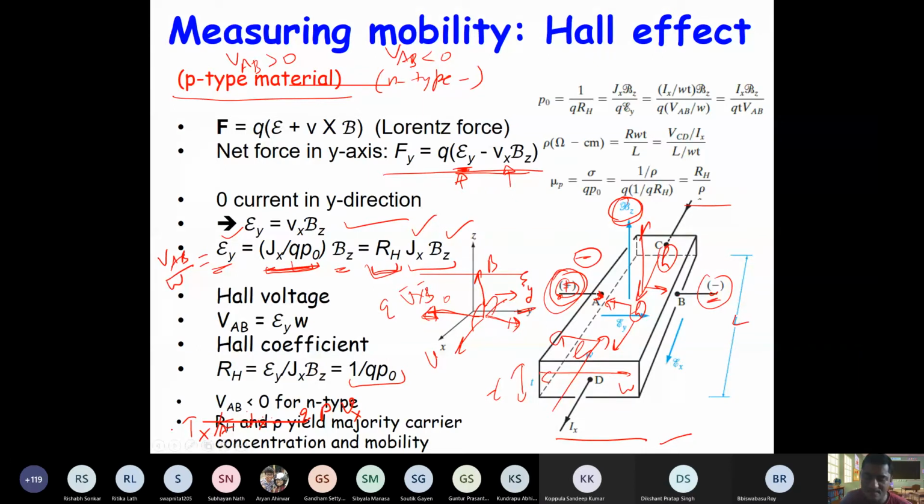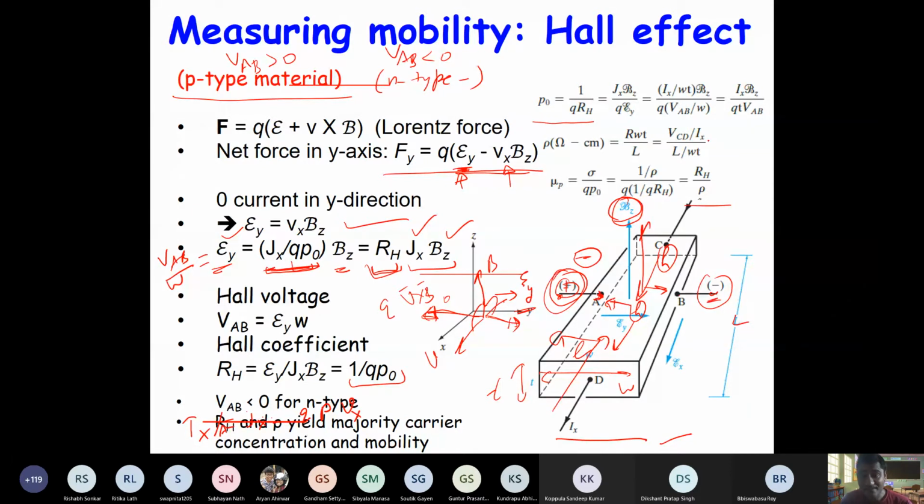Okay, so this is the expression. Now from Hall measurement, you can get p0 as 1 by q R_H. R_H is basically Ey by Jx Bz. So all those things you can write, right? Now Ey is V_AB that you have measured divided by the width, and J is basically current that you have measured divided by the cross section area W times T, right?